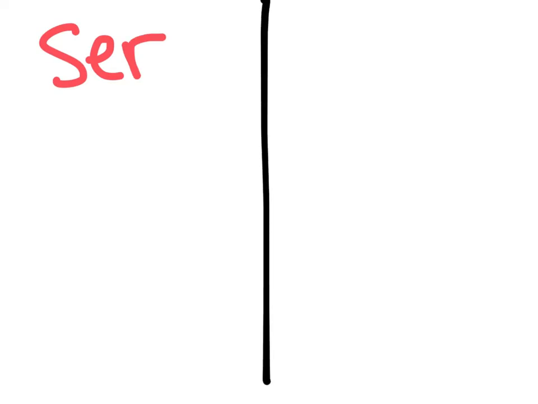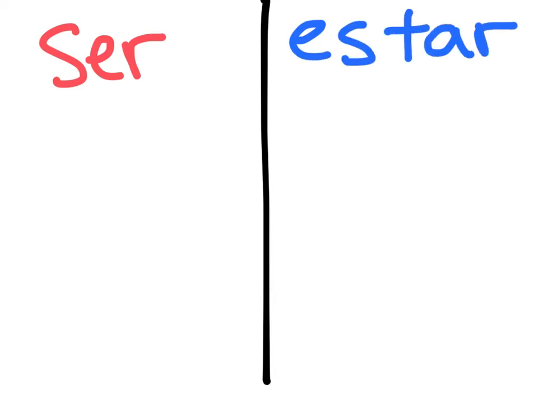Okay, so now we know the present tense conjugations, but when do we use them? When do we use ser? And when do we use estar? Okay, well, let's think about just some conversation things that we know how to do.